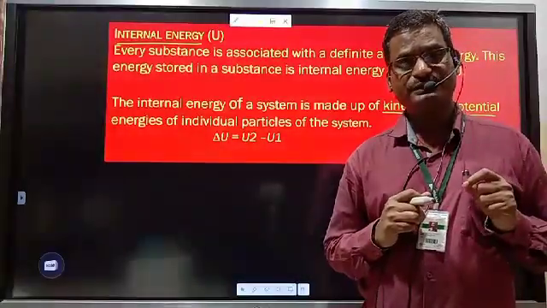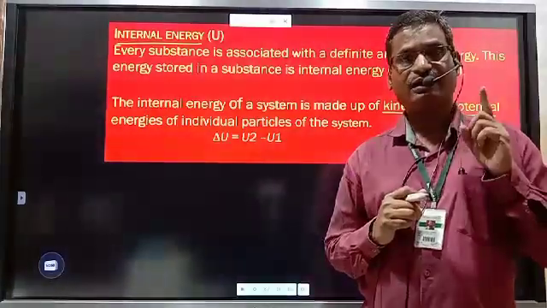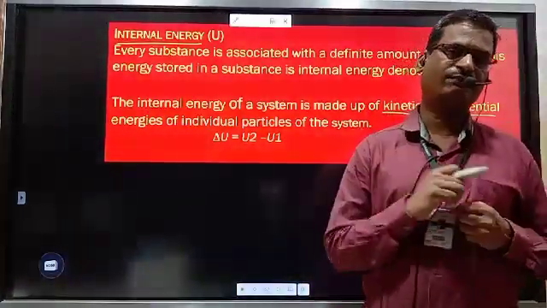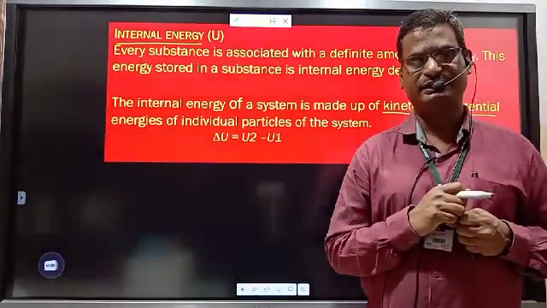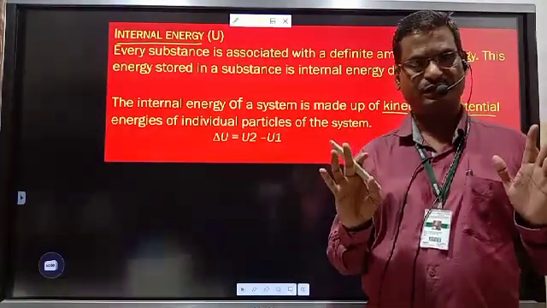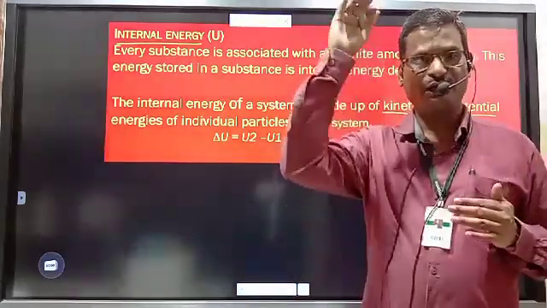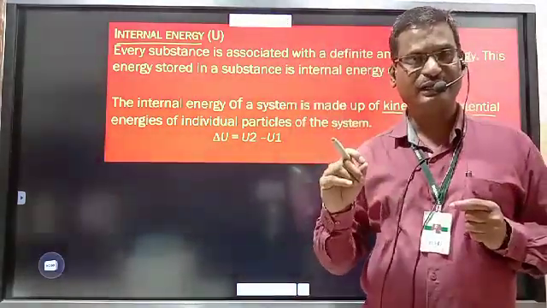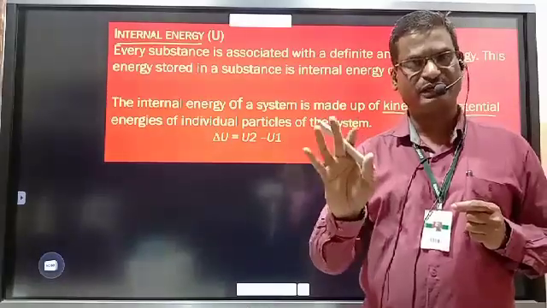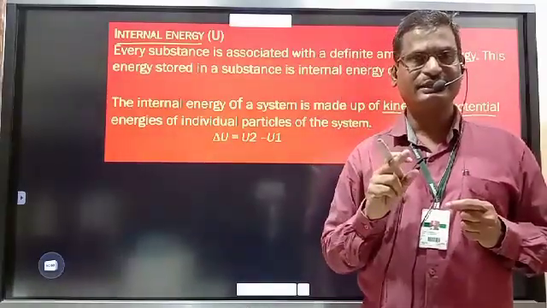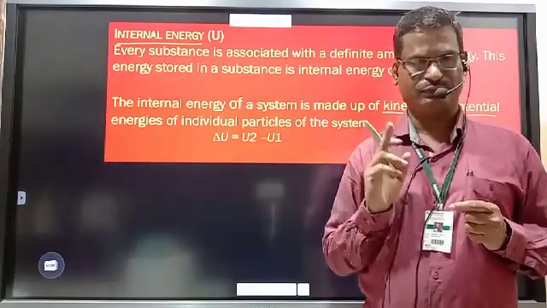As the volume of the system increases, the rate of collision of gas molecules decreases and therefore internal energy decreases. So you got it, how internal energy increases and decreases. During compression, internal energy increases, therefore work done is positive. During expansion, internal energy decreases and work done is negative.